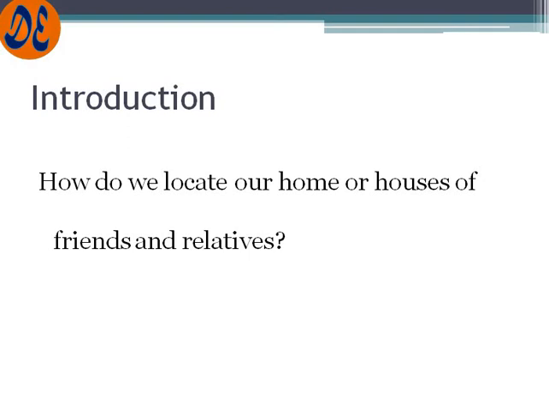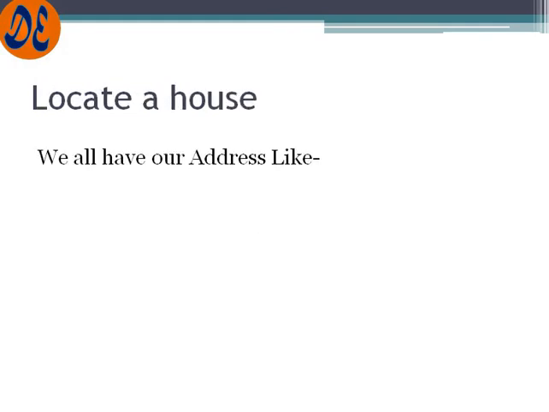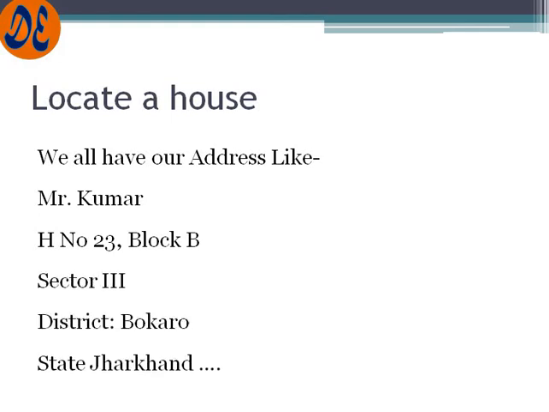How do we locate the home or house of friends or relatives? Whenever we want to go to any friend's house or any relative's house, we need to locate their home. So what do we do? We all have our address. How is our address? The name, house number, block, sector, district, state, country, and so on. So this is the address of any person that we know, and then we just move to that particular house.